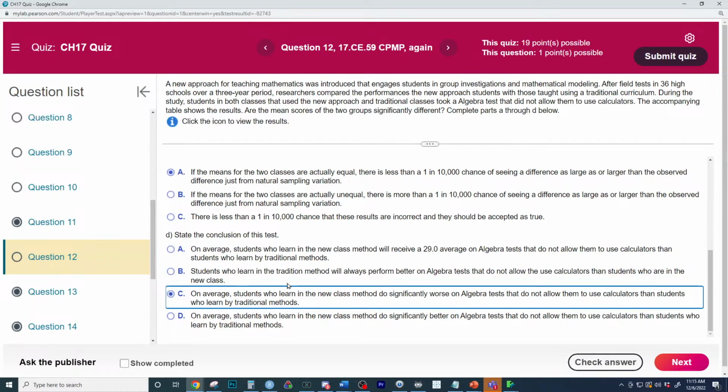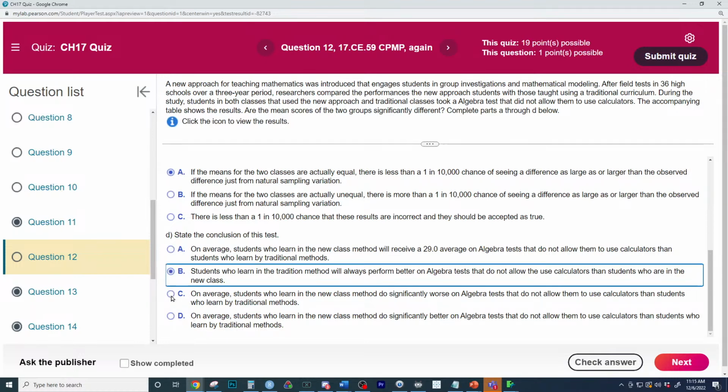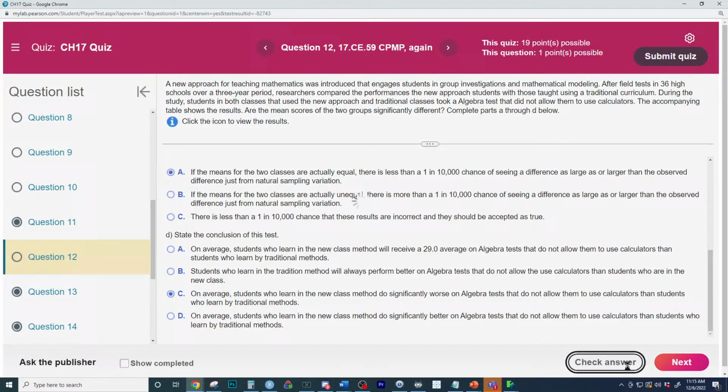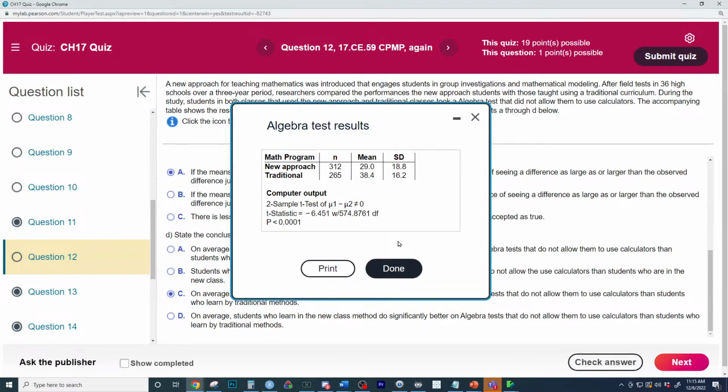Students who learn in the traditional method will always know, no. This is talking about individual students, and we want to talk about the average. Let me look at the last one: on average, students who learn in the new method will receive 29 on average, no. So we have evidence that the traditional method is actually better. We tested to see if there was a difference, and the test came back resounding that there's a very strong difference, and the mean of traditional is higher.